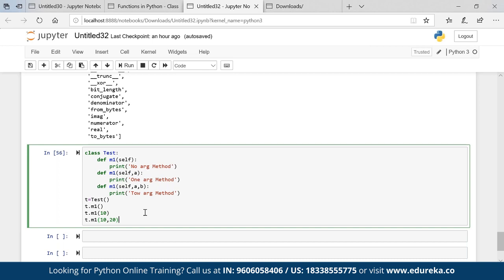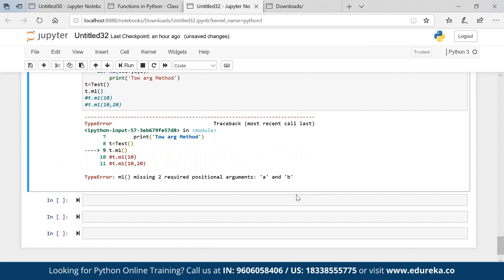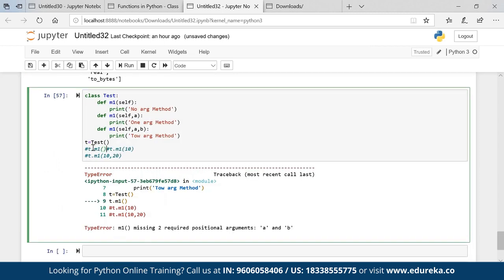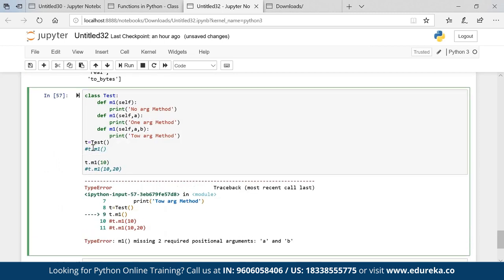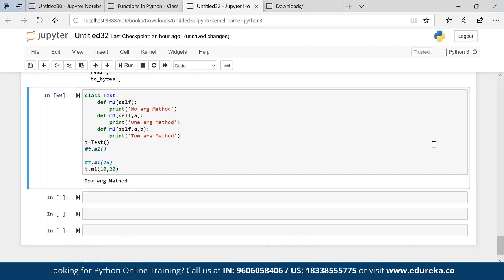So basically all will not work. Only the last one will work. Want to see that? Let me execute the first one. It is looking for A and B, so this is not working. Let's try this one. Looking for B. Also not working. Now it is working.